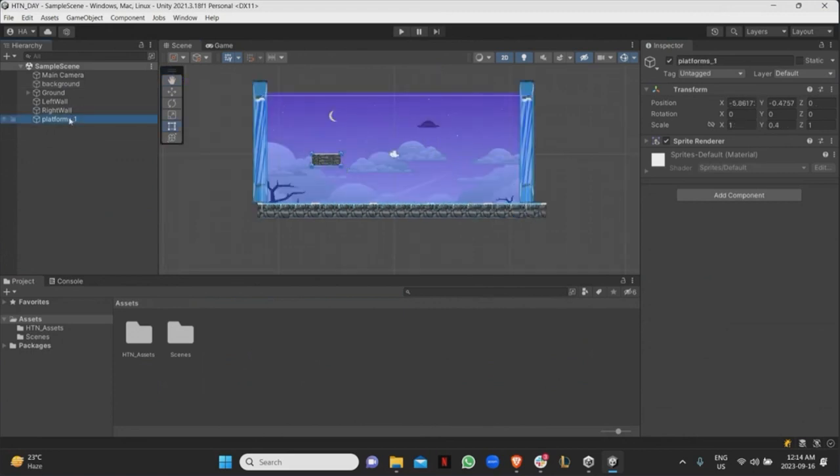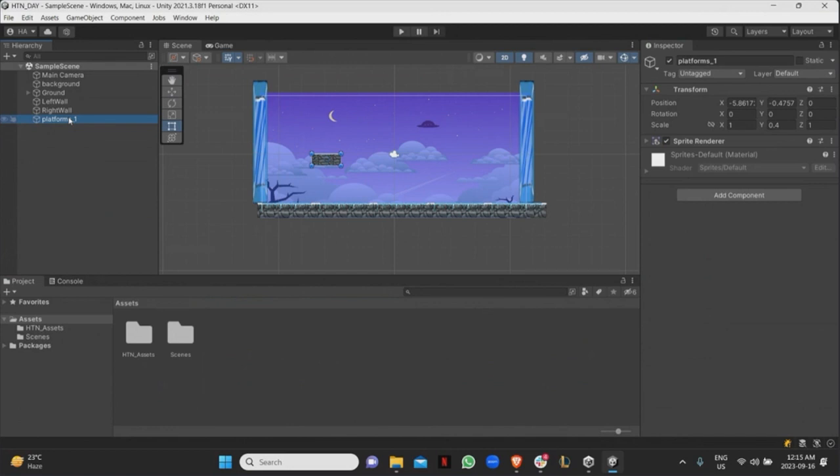So now I have a specific platform on. It's a good time to explain what a prefab is. So let's say I have a specific game object that I created. I modified it. I added all the different components that I need. And then I want to make different copies of it in this scene and in other scenes. Does that mean that I have to keep doing the same changes over and over again?